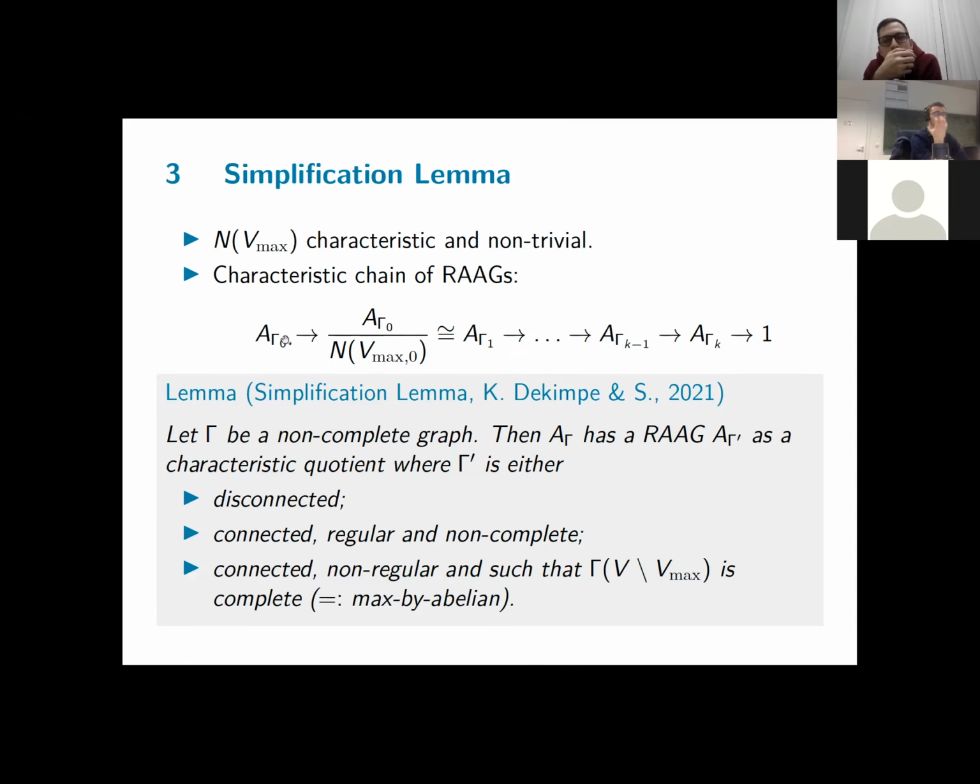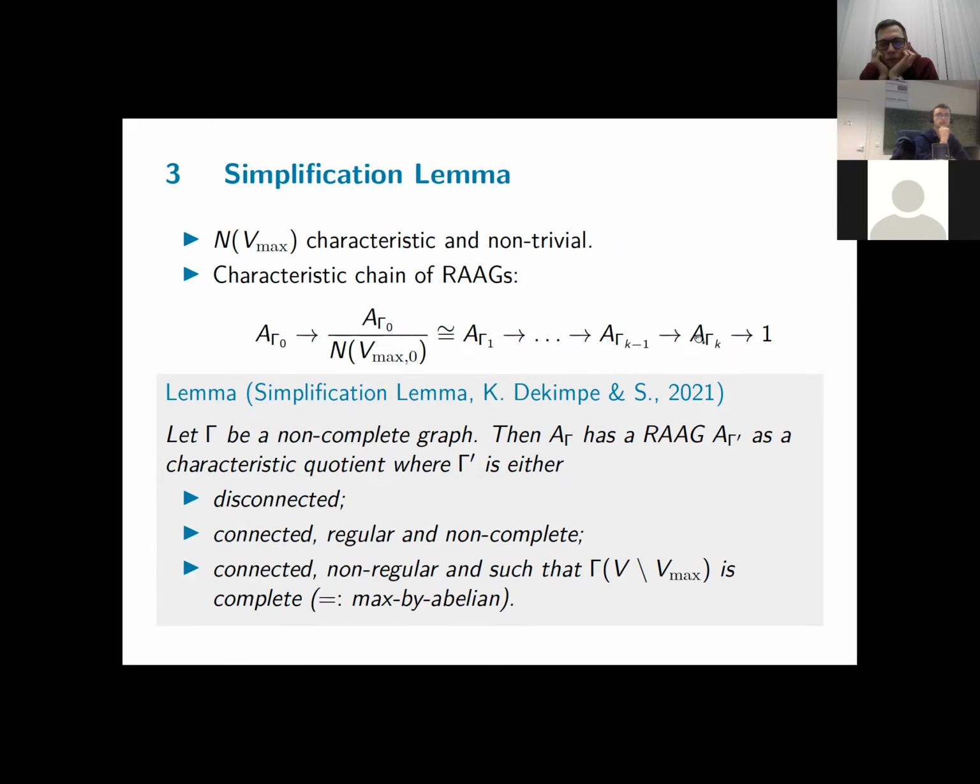So to prove the R-infinity property for all right-angled Artin groups, I only have to look at which groups appear here at the end. And this was the crucial step in simplifying the problem substantially, hence the name simplification lemma. I only have to see what happens here at the end.